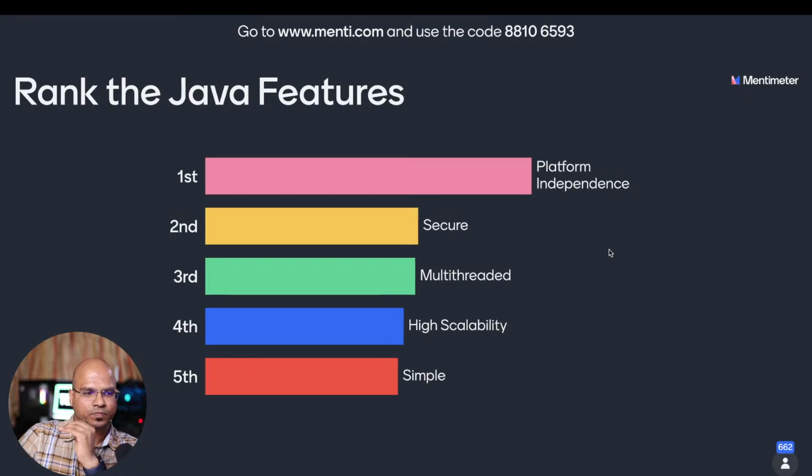For me, the first thing which comes on top is platform independence. Yes, that's for default. The second one for me is scalability. Java applications are highly scalable. Third for me is it is simple.